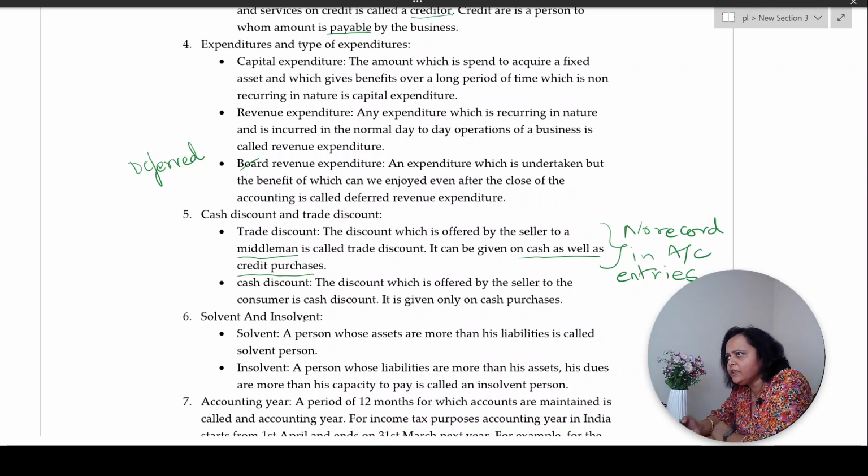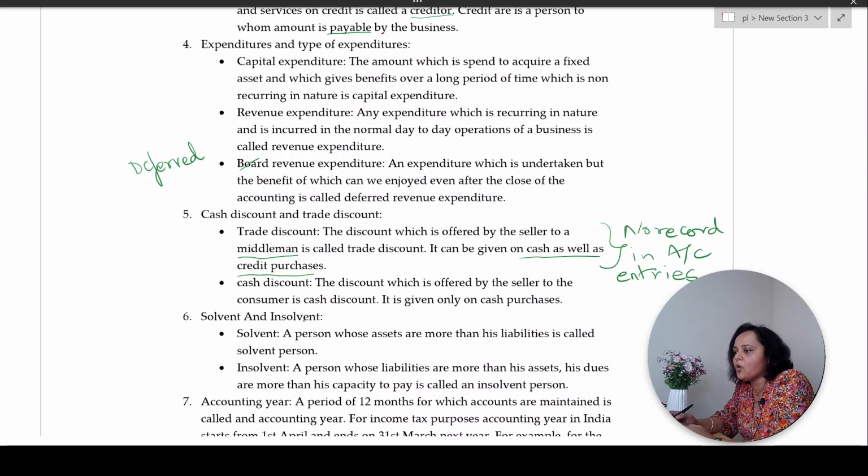Now, solvent, who is a solvent person? Simple, whose assets are more than his liabilities. What are liabilities? Dues, loans that he has, which he has to repay. So the assets that a person has are higher than his liabilities.